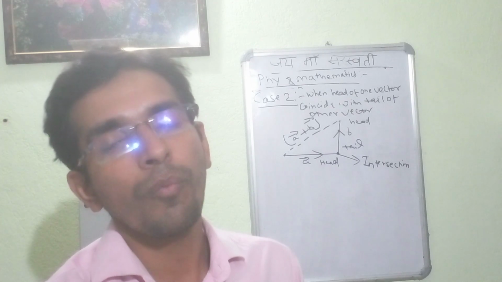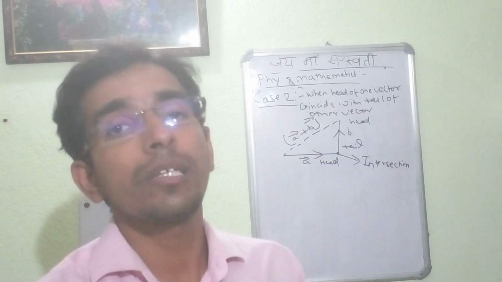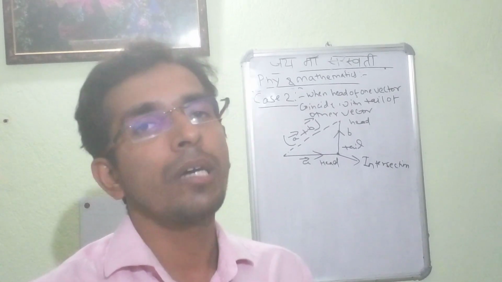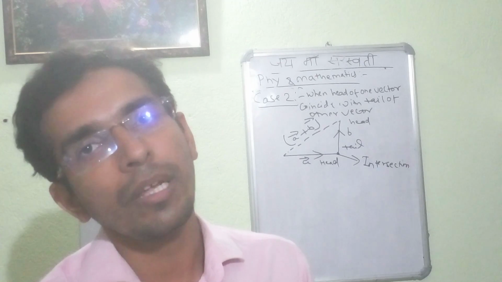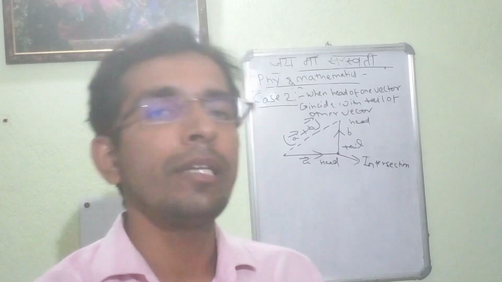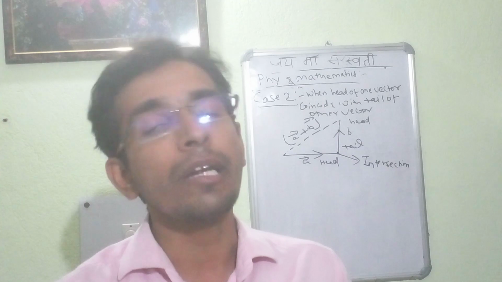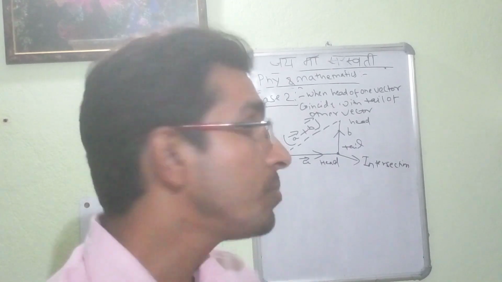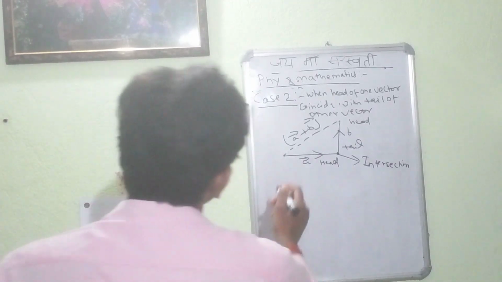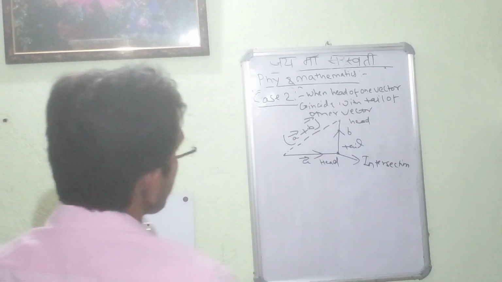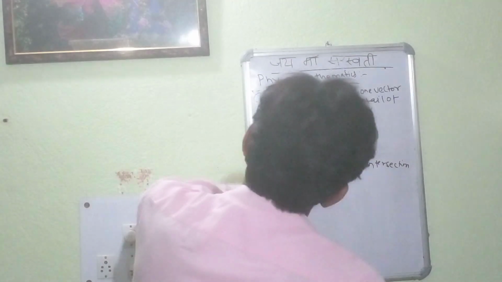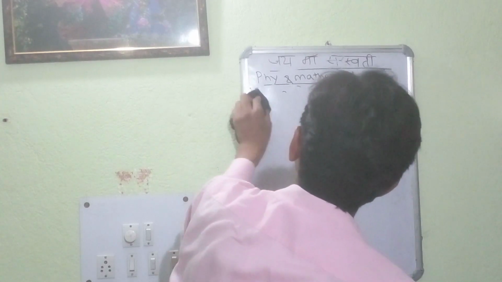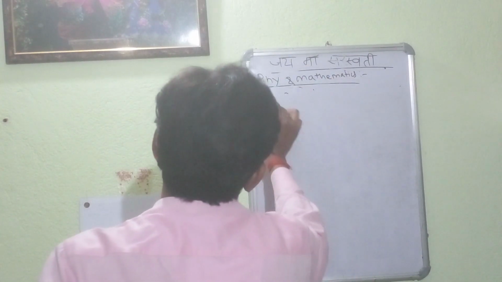Whenever the two vectors coincide in such a way that the head of one vector coincides with the tail of the other, we join the tail of one vector with the head of the other vector, and we get a dotted line. That dotted line denotes the resultant of the vector A plus B. So this is case 2. Now we will see the subtraction of vectors.